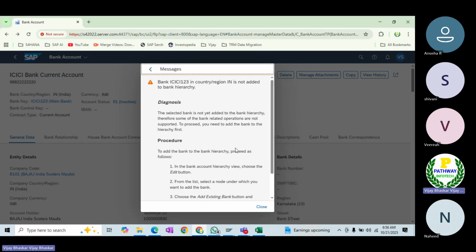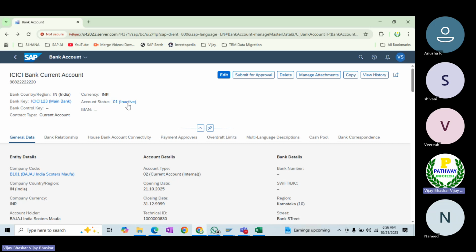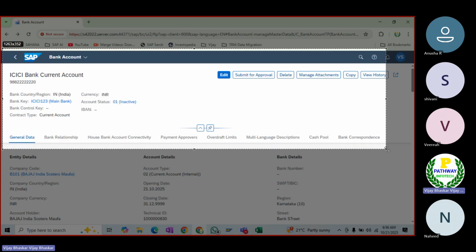Okay, this is just a warning message, just ignore. Now you can see that the moment the bank account has been created, it is in inactive state. First thing is that the status is inactive. And also it is under approval, submitted for approval. Until and unless the authorized person approves the bank account, you cannot use this bank account. Okay, I can show you that one.